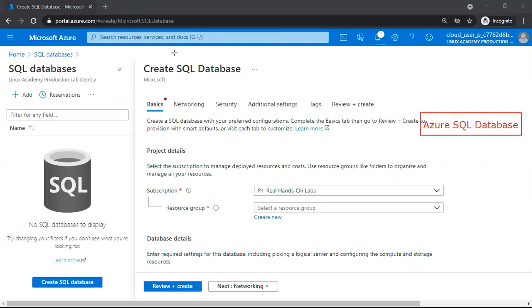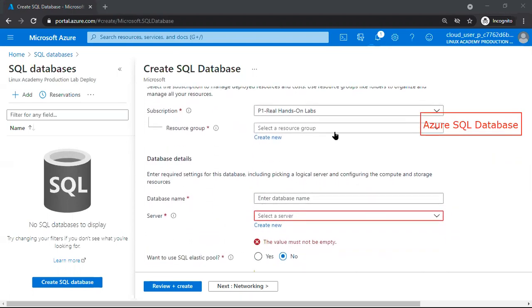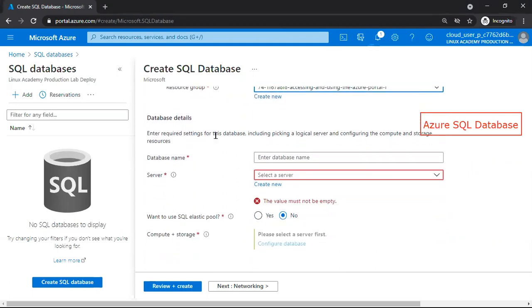Create a database, same thing. Subscription is there, some subscription name. We can create a resource group or use an existing one. Resource groups are there to group the resources, so tomorrow if we want to destroy, we can delete this resource group. Here is the database name.